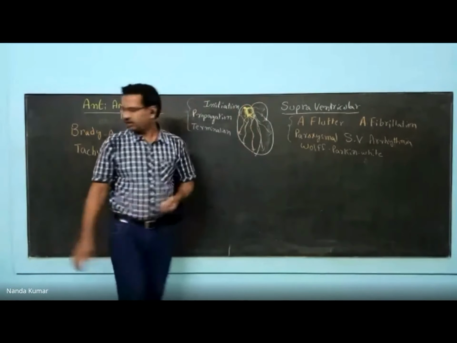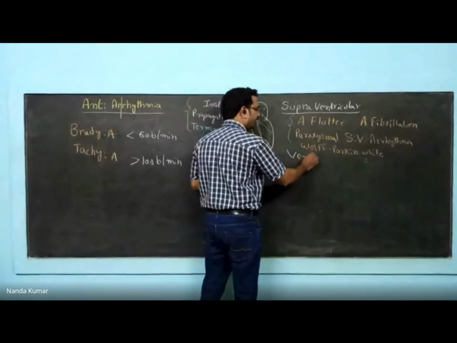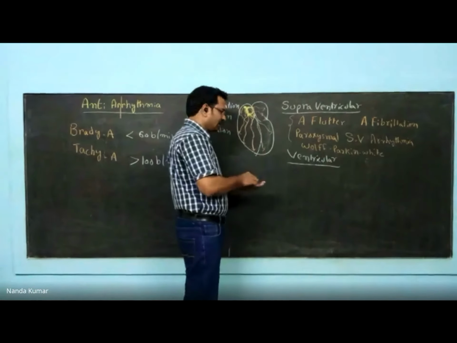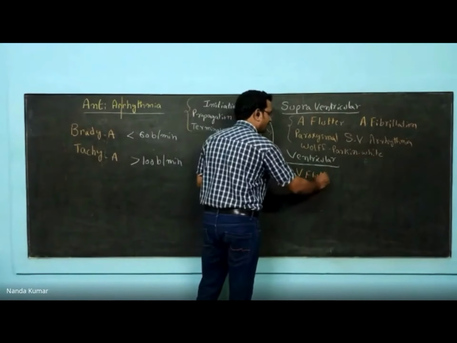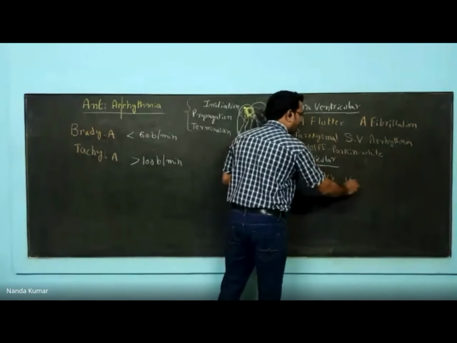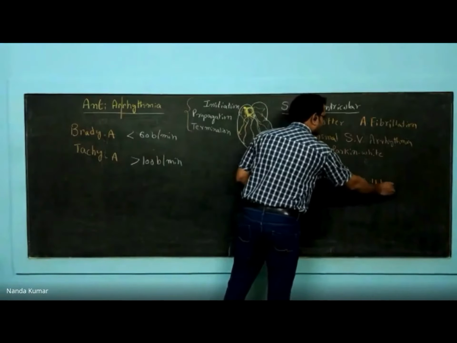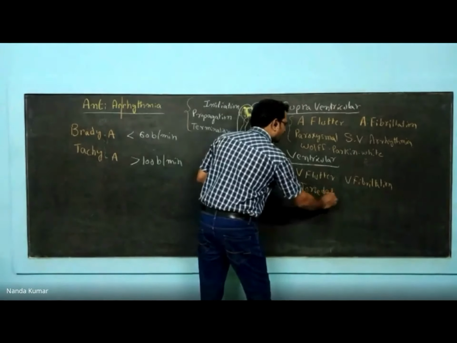Similarly, there are ventricular arrhythmias also. In ventricular arrhythmia, you have the same things: ventricular flutter, ventricular fibrillation, and then torsades de pointes.